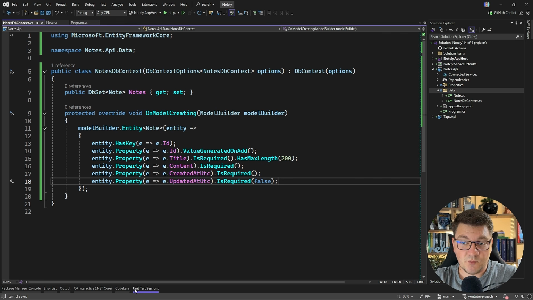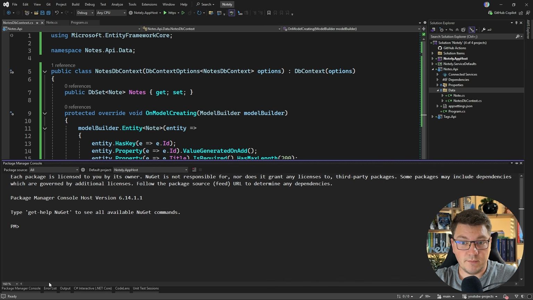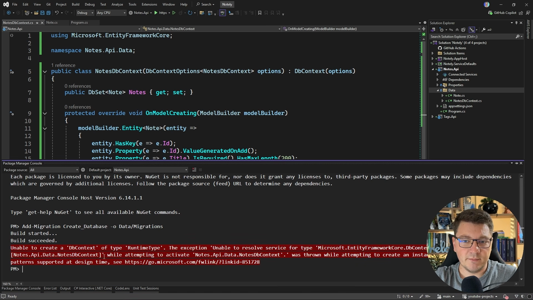The next thing we need is our database migration. I'll use the Package Manager Console, and I want to change the startup project to Notes API and also the default project to Notes API. And I'll say Add-Migration CreateDatabase. And I want to output this to the Data/Migrations folder. Now this is going to give me an exception because I don't have my database context configured.